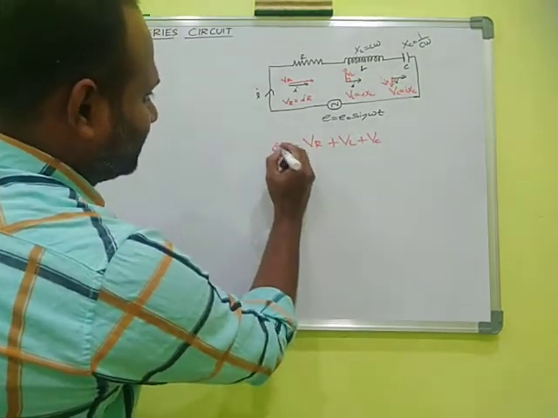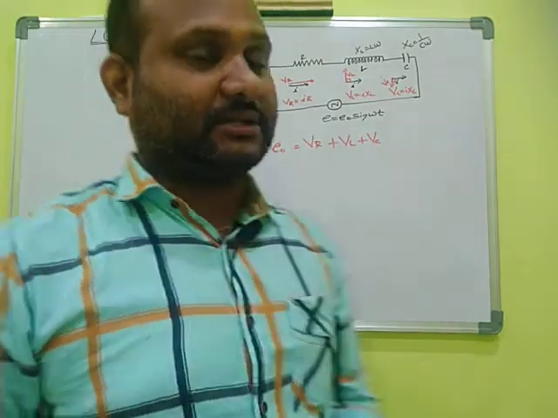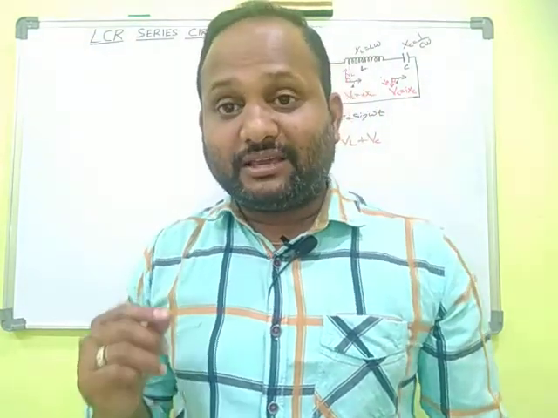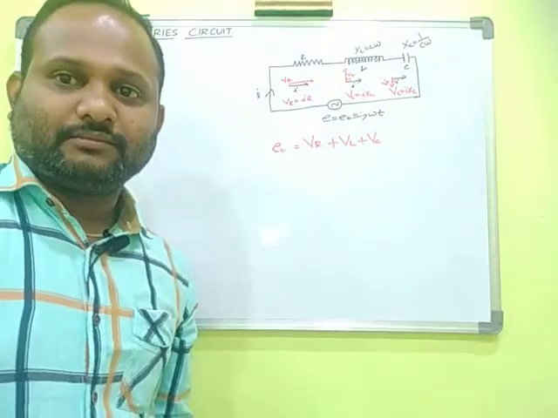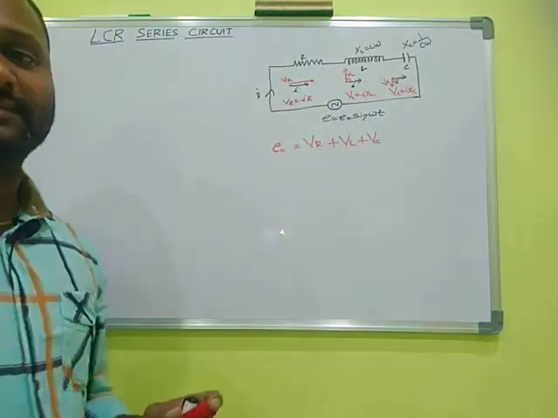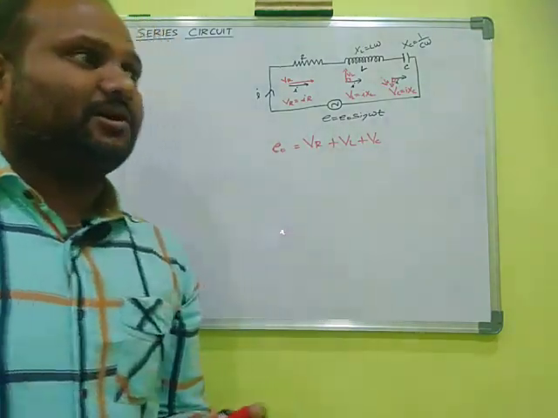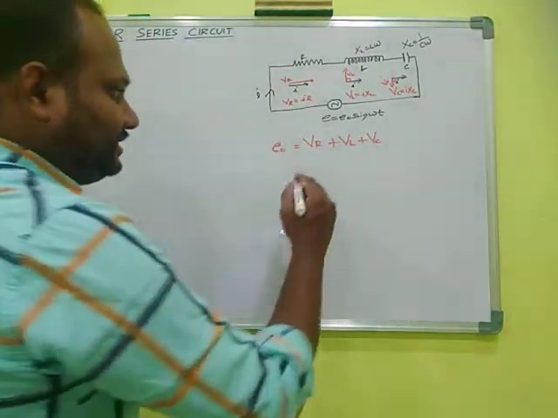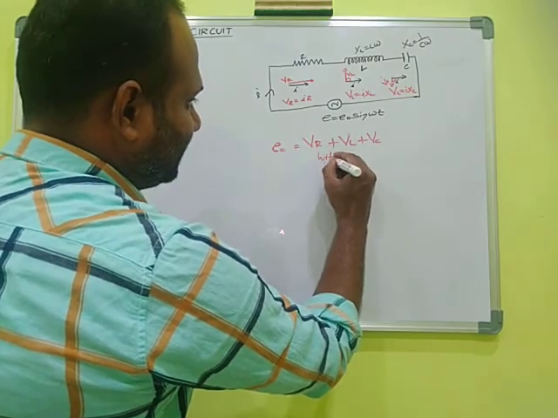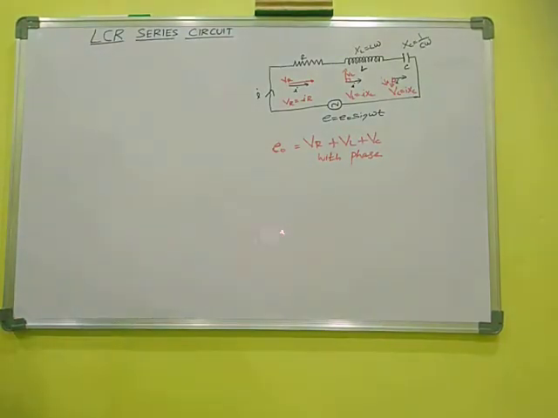So E0, the total peak voltage, is equal to the resultant of the voltage across the different elements, that means resistor, capacitor, inductor. But we never add these by algebraic or arithmetic method, because there is a phase difference between the voltage and current. So we can't add by ordinary addition. So E0 is equal to VR plus VL plus VC with phase. We add all these voltages with respect to phase.